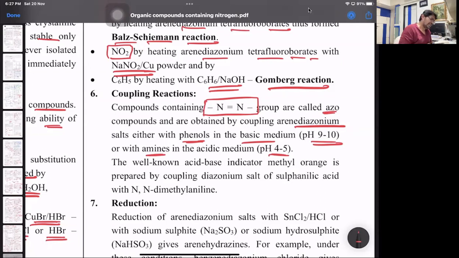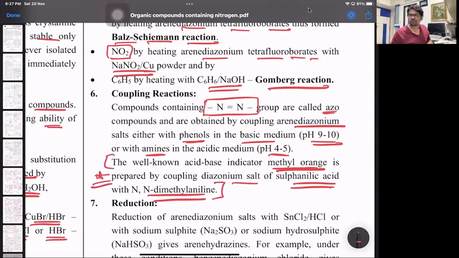Then, an acid base indicator, we all know methyl orange. That's what we use as an acid base indicator. That's prepared by coupling the diazonium salt of sulfanilic acid with N,N-dimethyl aniline. So just know this part. Okay, how is methyl orange prepared?